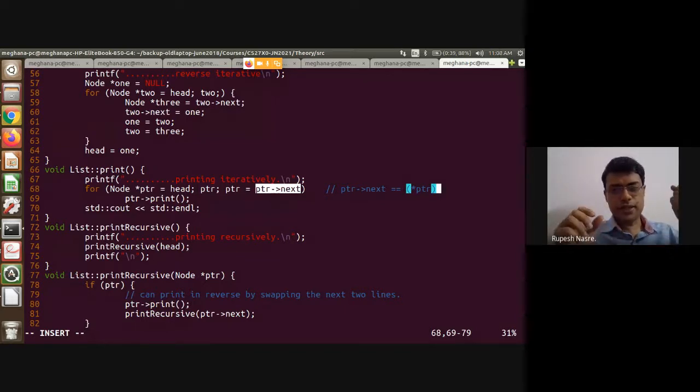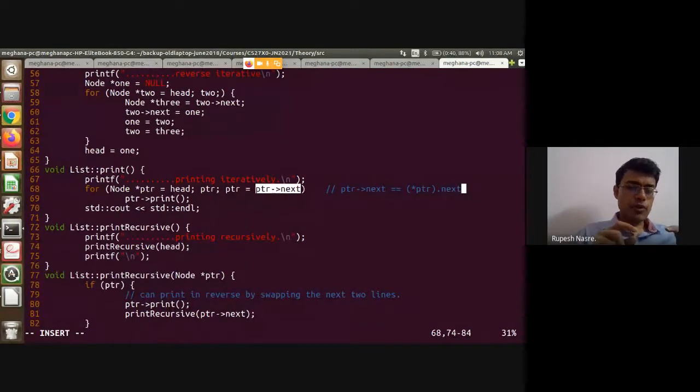So if I have an int star and I dereference star PTR, then I'm going to get the integer. Similarly here, if the pointer is of type node star and I dereference star PTR, then I'm going to get node as the type. And on that node, which is a structure or a class, I can put a dot, right? So structure dot field is what we usually do. So PTR arrow next is actually a short form for star PTR dot next.